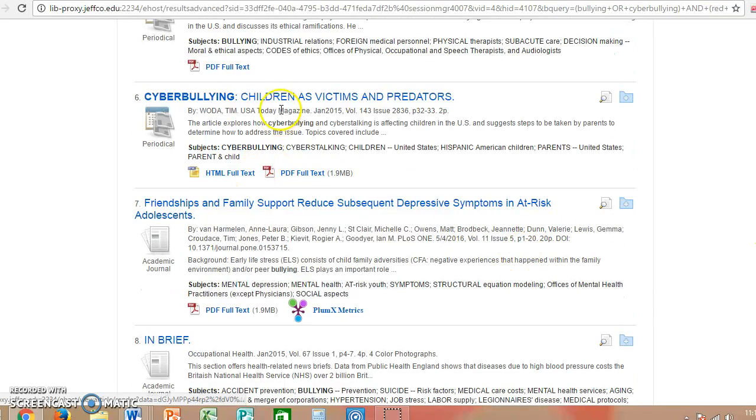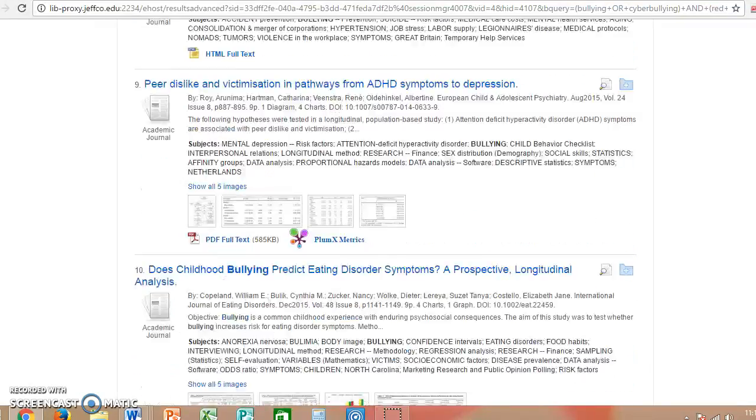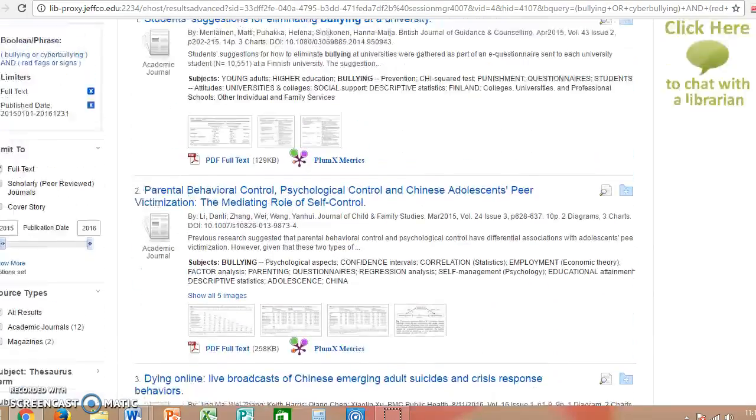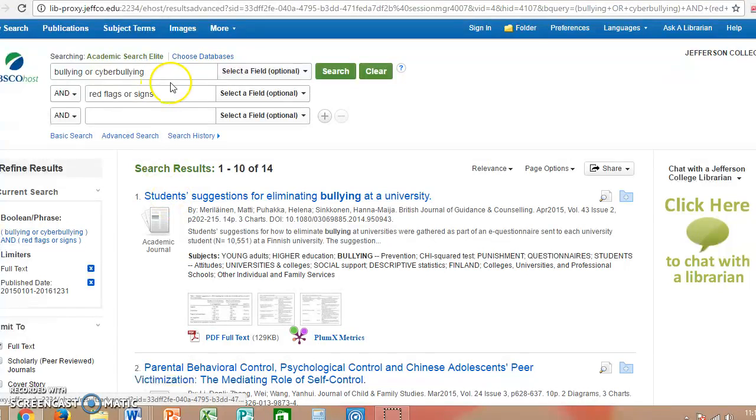Okay, this is kind of a different topic. This is an interesting article, especially for those of you that want to look at the perpetrators or the bullies themselves as victims. So children as victims and predators, so they can bully just as well as they can be bullied.